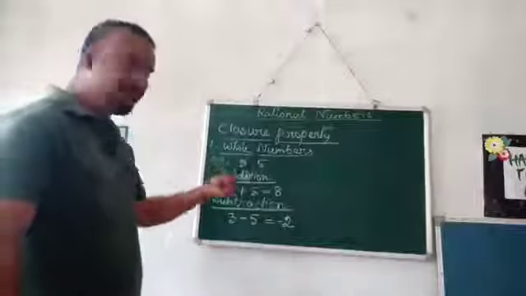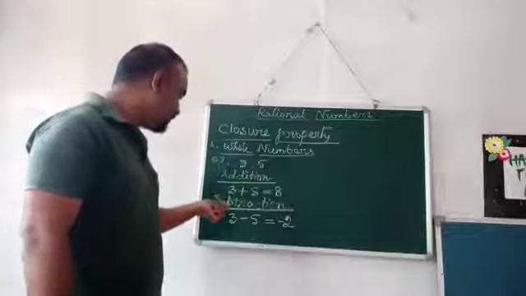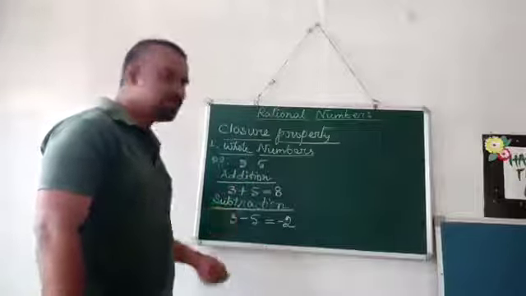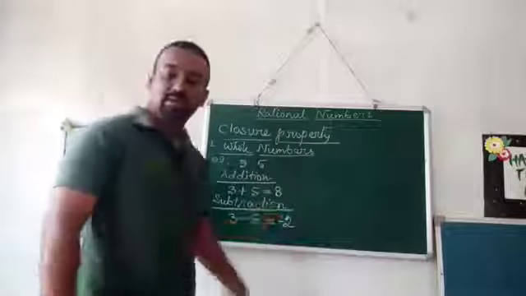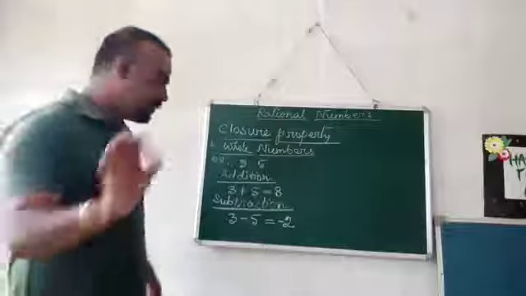Again I have taken the same examples here, 3 and 5. If you subtract 5 from 3, the result is -2. So this is the example and accordingly I have done it, right? I'll explain. The third one.